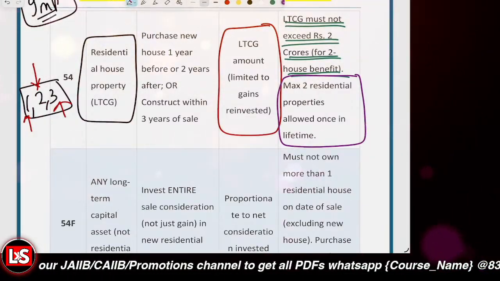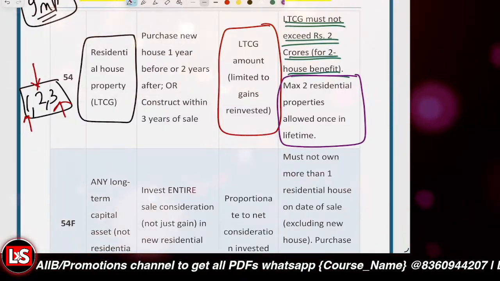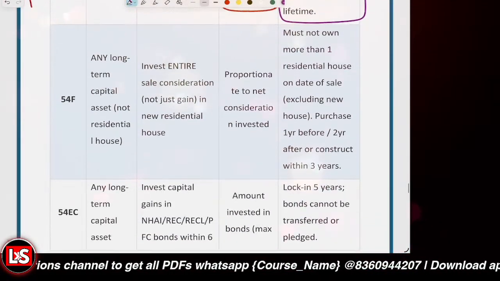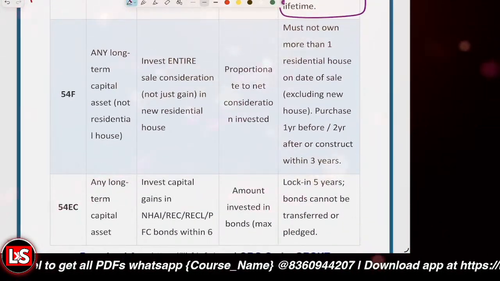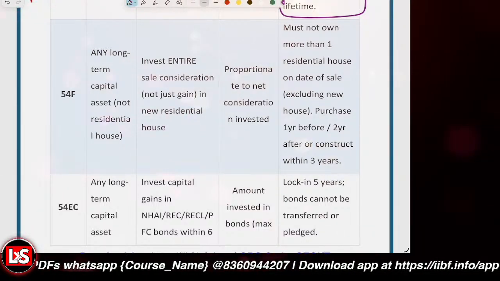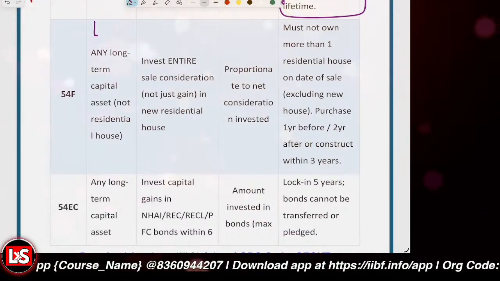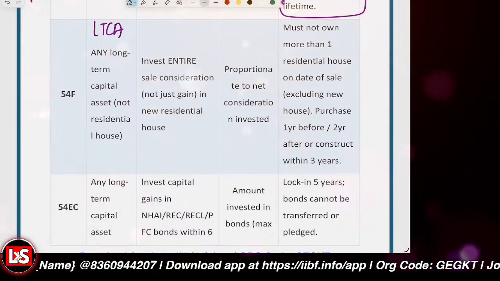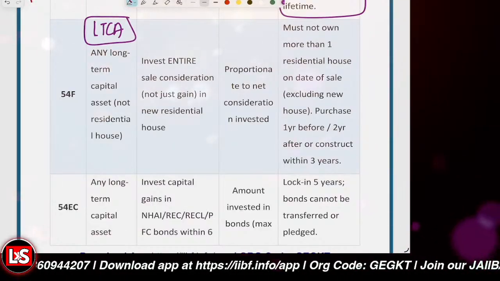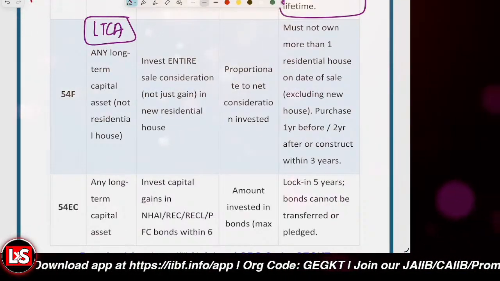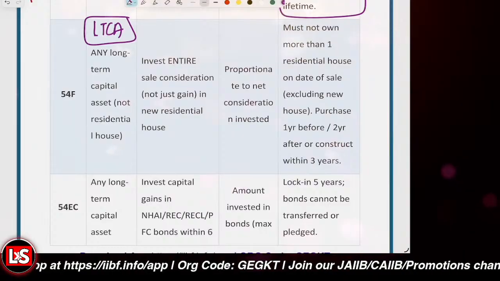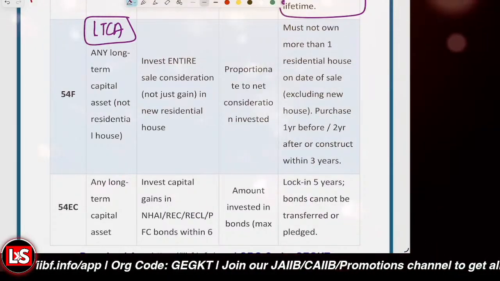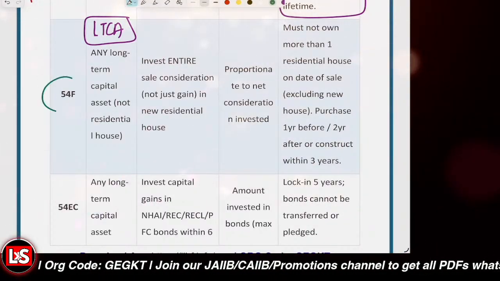Then it is about Section 54F, which is available when any long-term capital asset, LTCA, but not the residential house, is sold. If any long-term asset except the residential house is being sold, then the 54F benefit will be available.